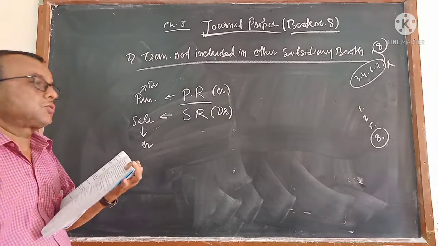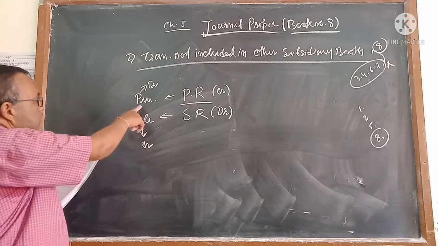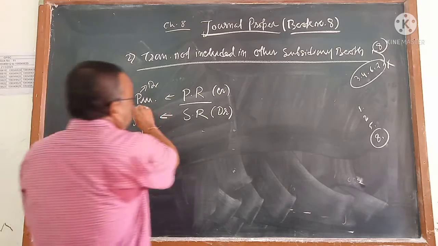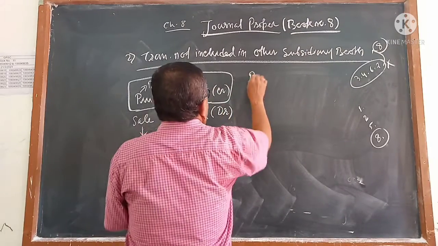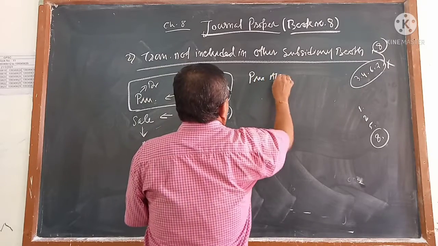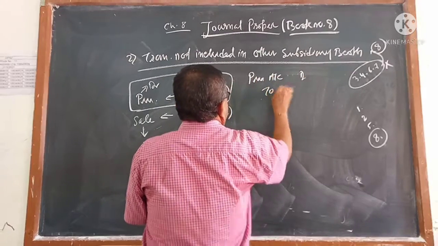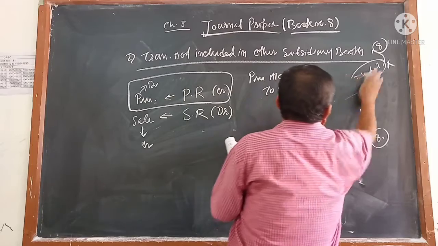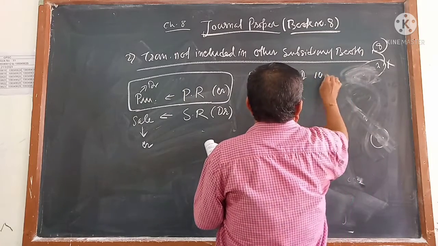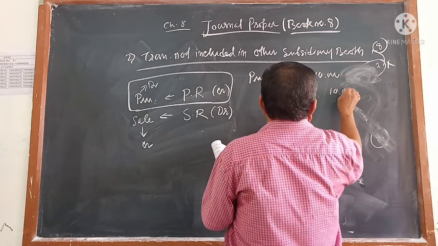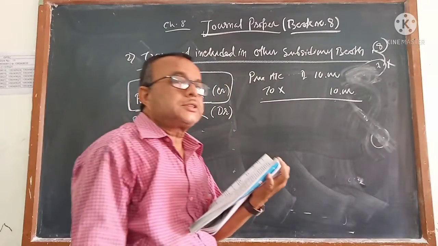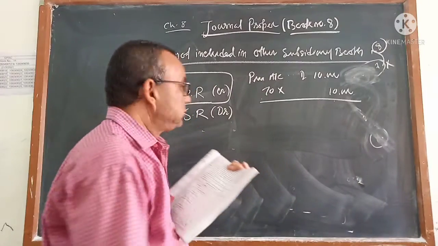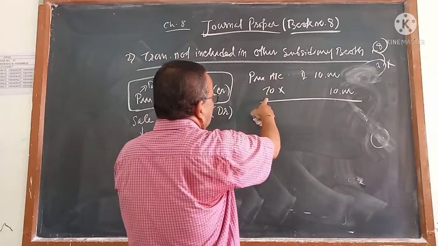I will give an example so that you can understand. Purchase goods from Mr. X. What journal? Purchase account debit to X. How much? 10,000. Out of the 10,000, suppose 2,000 Mr. X is giving back. Purchase account debit to Mr. X.